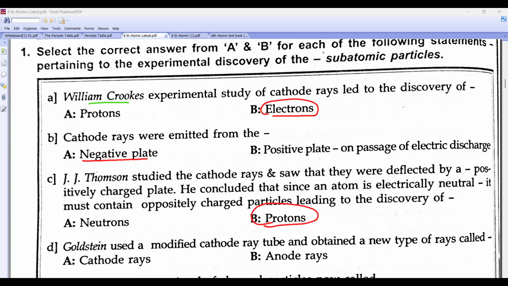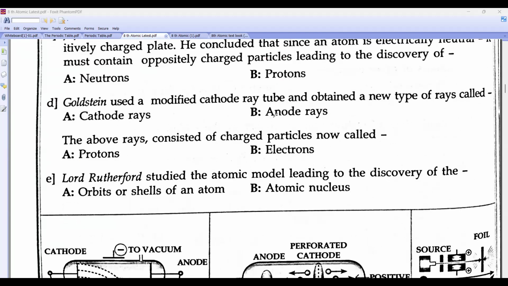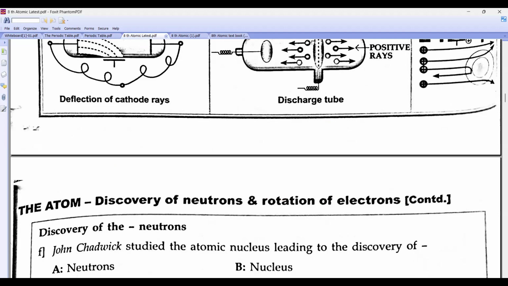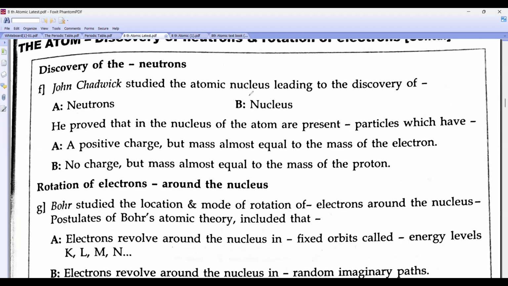Goldstein studied anode rays. These rays consist of particles now called positive protons. Lord Rutherford studied the atom. James Chadwick discovered neutrons.